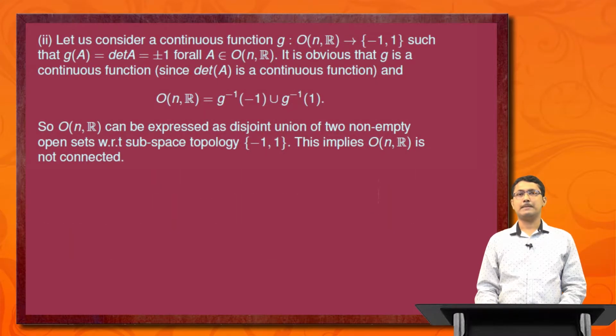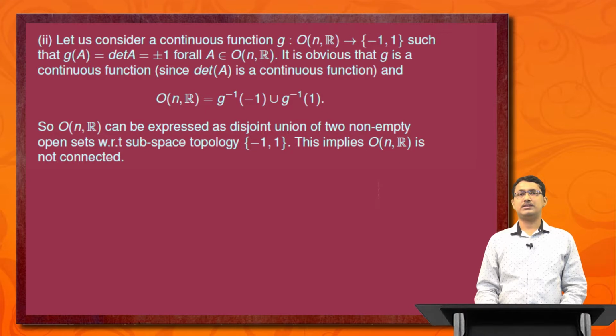For the second one, let us choose a mapping g from O(n, R) to {plus minus 1} such that g(A) is equal to determinant A. That determinant A is equal to plus minus 1. Why is it plus minus 1? Because A is an orthogonal matrix, and the determinant of an orthogonal matrix is always plus minus 1 provided all the entries are real numbers. Here all the entries are real, so determinant of A is obviously plus minus 1.